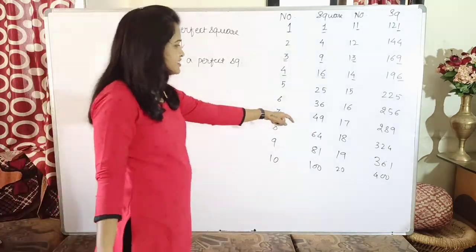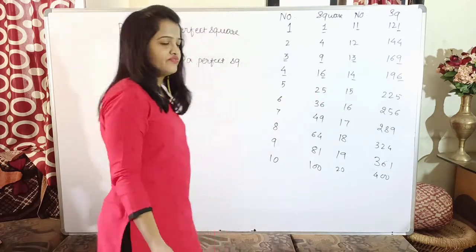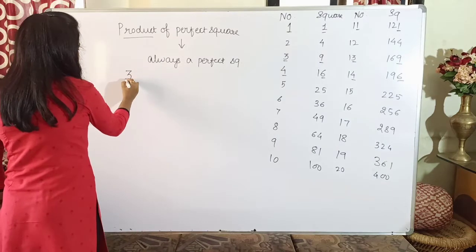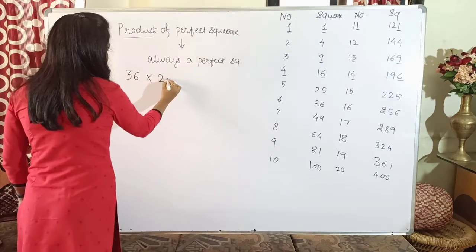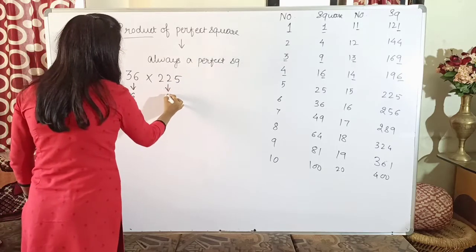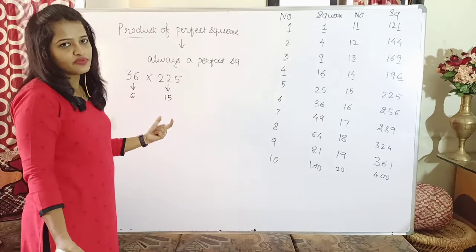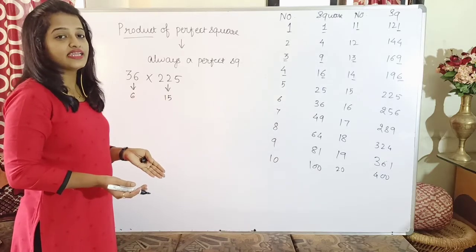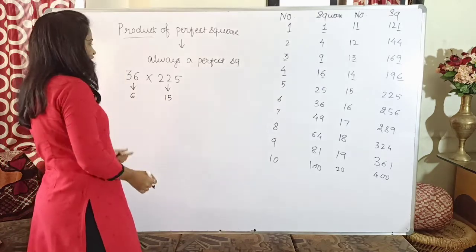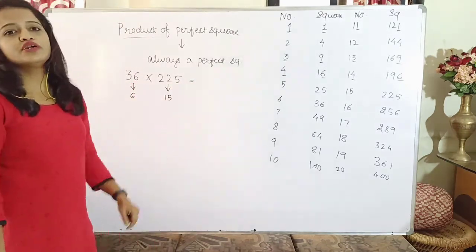Take any two examples. Suppose I am taking 36 and 225. So 36 multiplied by 225. I know 36 is the square of 6, whereas 225 is the square of 15. So these are the two numbers which are perfect squares, and I am taking their multiplication. Whatever answer I get will also be a perfect square.